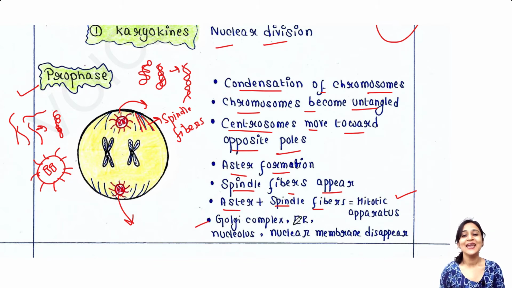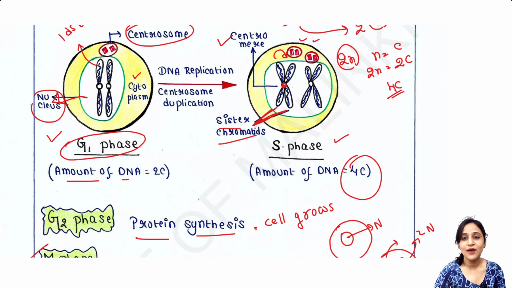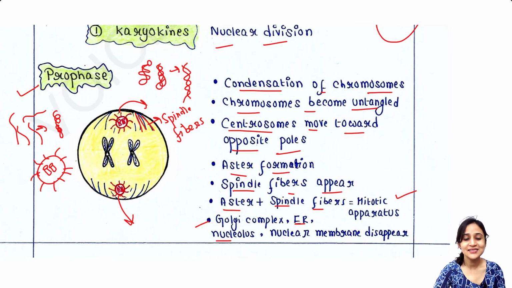Golgi complex, endoplasmic reticulum, nucleolus, nuclear membrane disappear. All of these are now disappearing. You have seen that in the S phase, this is the nuclear membrane. Now here you can see the nuclear membrane, what was supposed to be here, has vanished. It does not have any nuclear membrane. And endoplasmic reticulum, Golgi complex, nucleolus disappear.